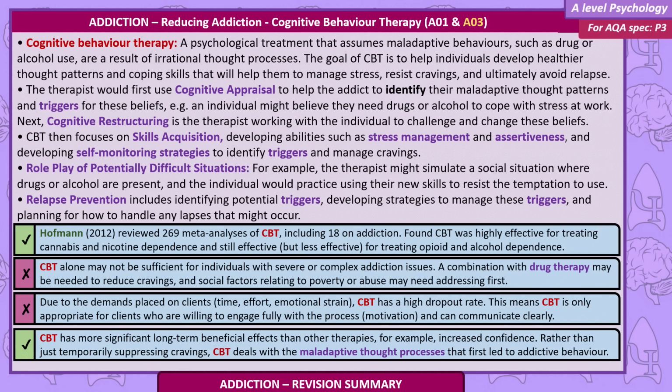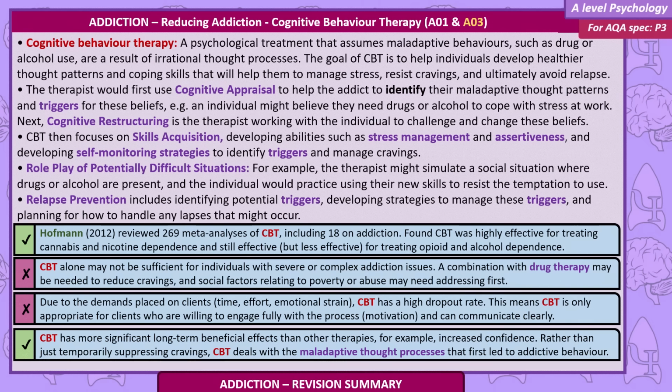CBT then focuses on skills acquisition, developing abilities such as stress management and assertiveness, and developing self-monitoring strategies to identify triggers and manage cravings. Role play of potentially difficult situations. For example, the therapist might simulate a social situation where drugs or alcohol are present, and the individual would practice using their new skills to resist the temptation to use. Relapse prevention includes identifying potential triggers, developing strategies to manage these triggers, and planning for how to handle any lapses that might occur.